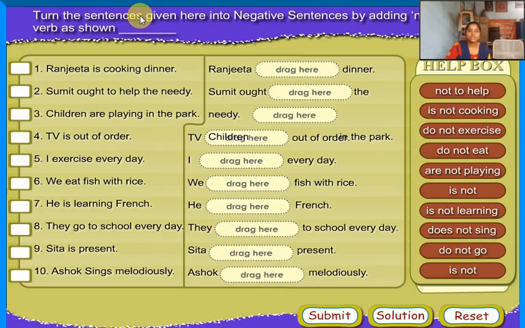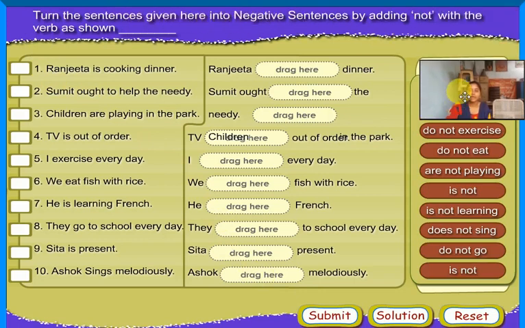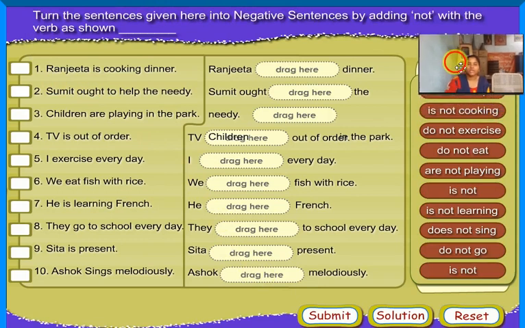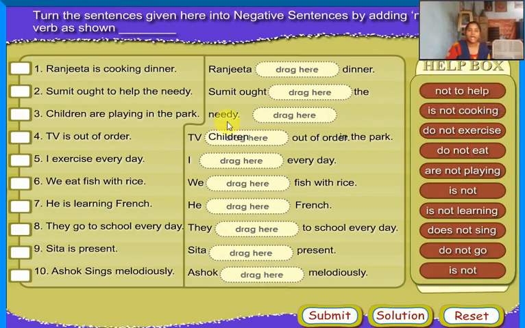Turn the sentence given here into a negative sentence by adding not with the verb as shown. Ranjita is cooking dinner. Ranjita dash dinner: is not cooking. Sumit ought to help the needy.